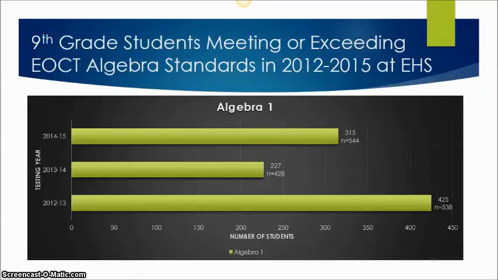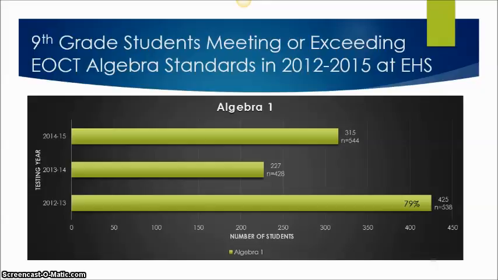Ninth grade students meeting or exceeding the EOCT and algebra standards in 2012 to 2015 at Etowah, you can see the breakdown. In 2012-2013, we tested 538 students, and 425 of them met or exceeded the standard, which is 79% of our students meeting or exceeding.